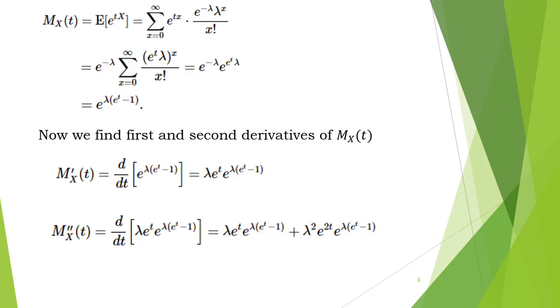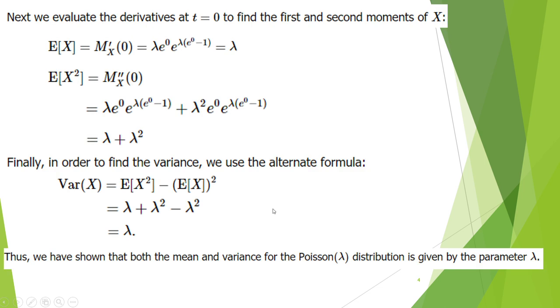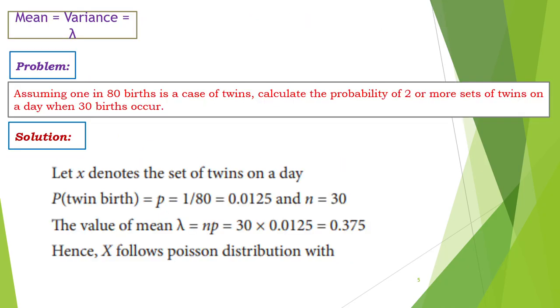Next, we will find the mean and variance. For the mean, we have to differentiate the moment generating function one time, and for the variance we have to find E of x squared. E of x squared means we have to differentiate the moment generating function 2 times. So these are the final values. And next, substituting in the variance equation, we get the variance as lambda. So the mean and the variance of the Poisson distribution are both lambda here.